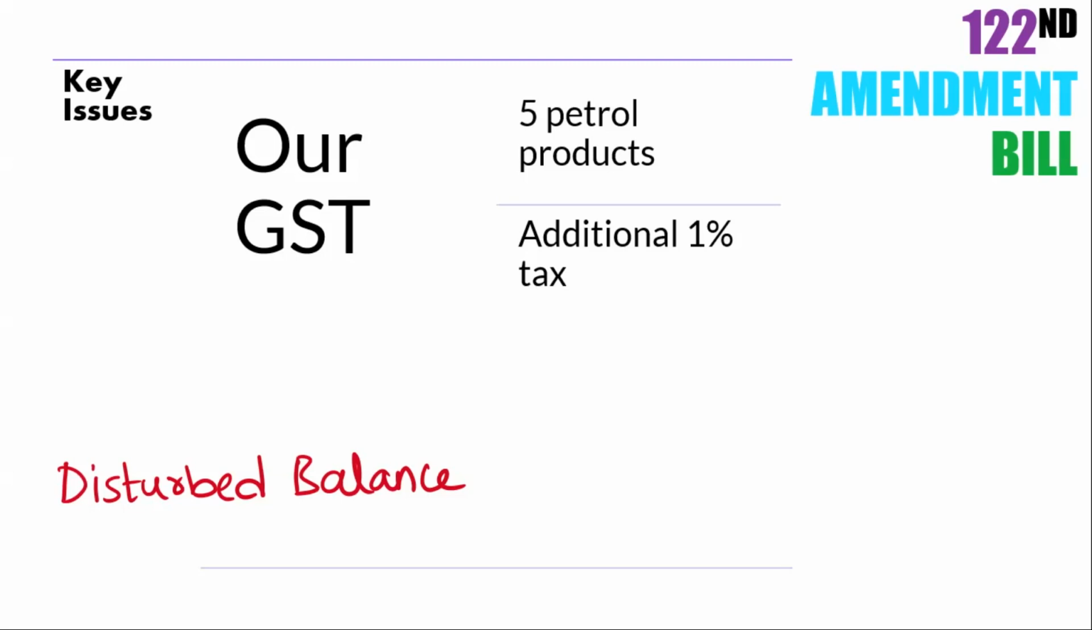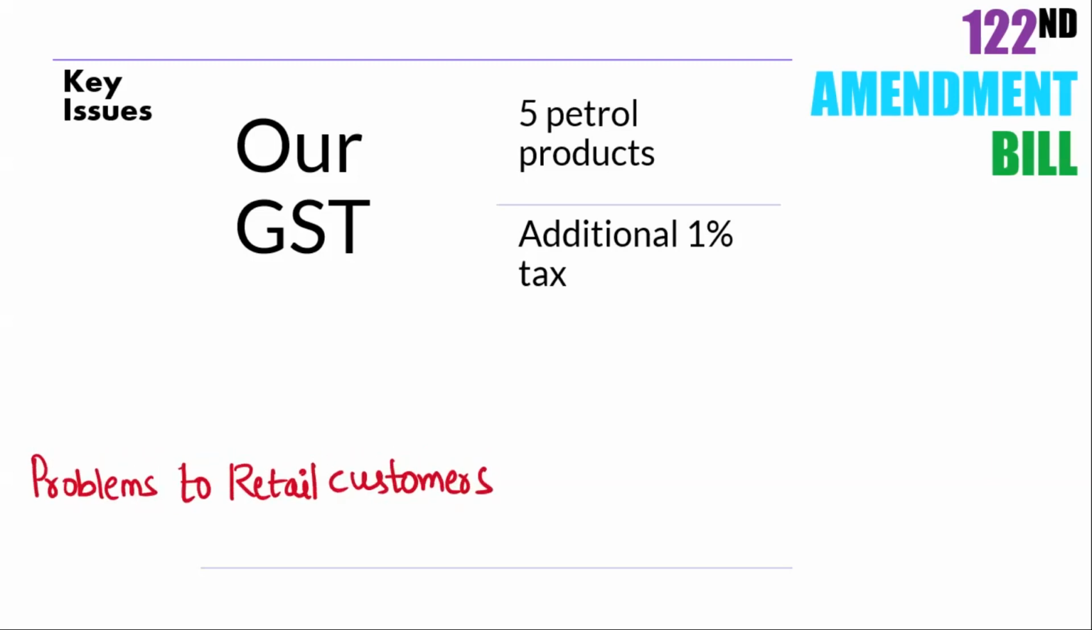The balance is disturbed. This additional 1% tax also raises the question of why implement GST at all in the first place when there are extra taxes in later periods. This additional 1% tax also makes interstate trade costly, and by this, retail customers will face many problems, and it again results in the cascading of tax rates.